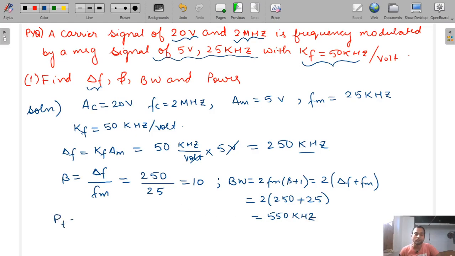Now they are asking you to find the total power PT. So PT is equal to AC square by 2R, and R will be 1. If it is not given in the question, then R will be 1. So that will be equal to AC is 20, so 20 square divided by 2, 400 by 2, that is equal to 200 watts. And don't miss the units, because when you practice units, if you crack the GATE exam, then when you go for an interview, it will be very easy to answer the interview questions, because these all are the basic concepts. Okay, if you remember the unit of everything, then your basics are strong.